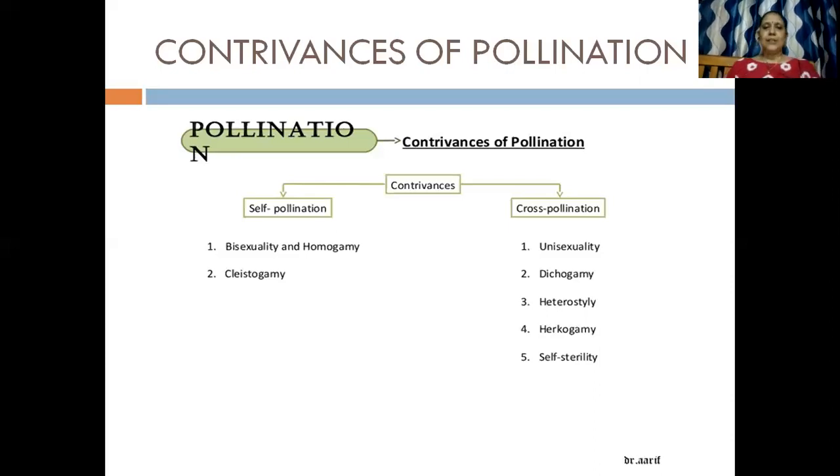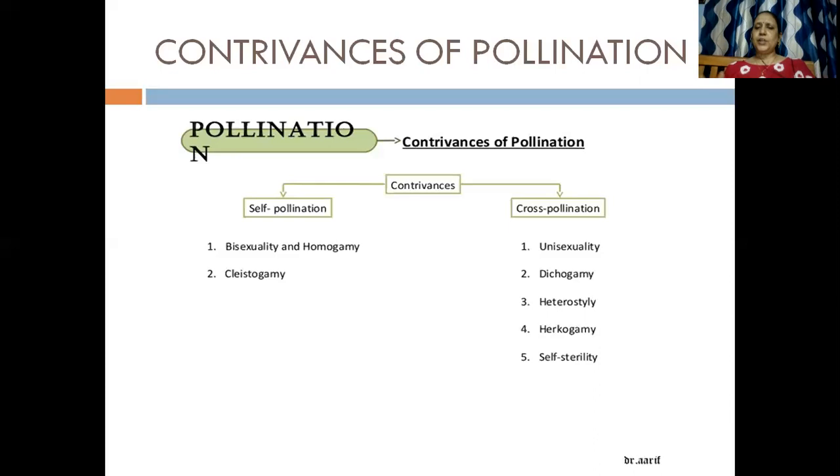Okay, now in self-pollination we see that the first kind is bisexuality. That means the flower needs to be bisexual, and homogamy. And the second one is cleistogamy. Now we will see what that is. We will also see the different kinds of contrivances of cross-pollination.